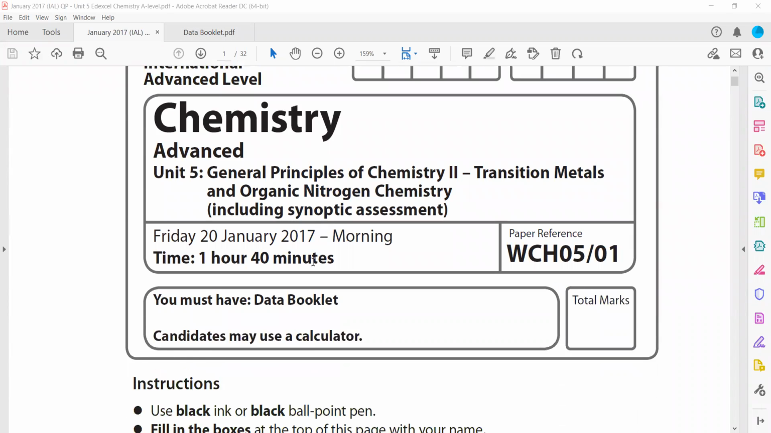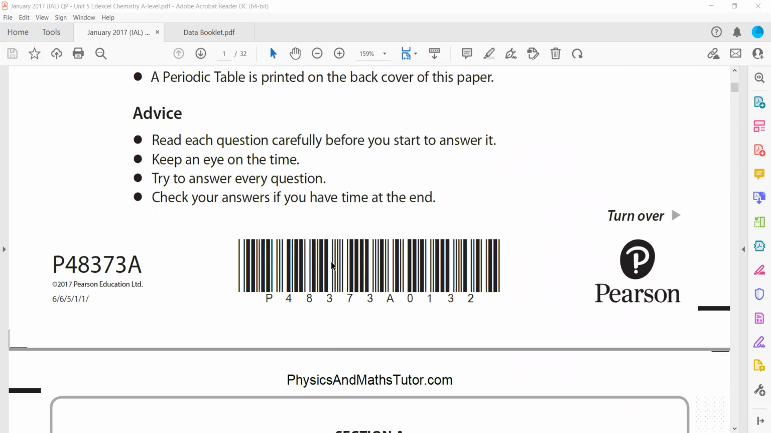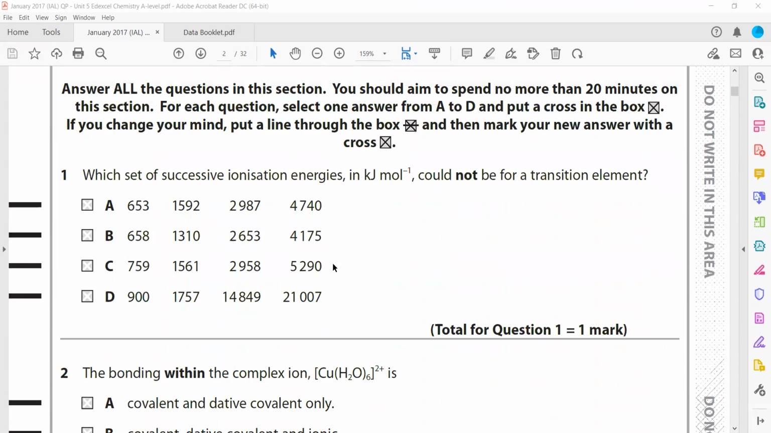So January 2017, Unit 5, we'll discuss the MCQs. Which set of successive ionization energies could not be a transition element? Because for a transition element, what happens? The successive ionization energies are comparable.